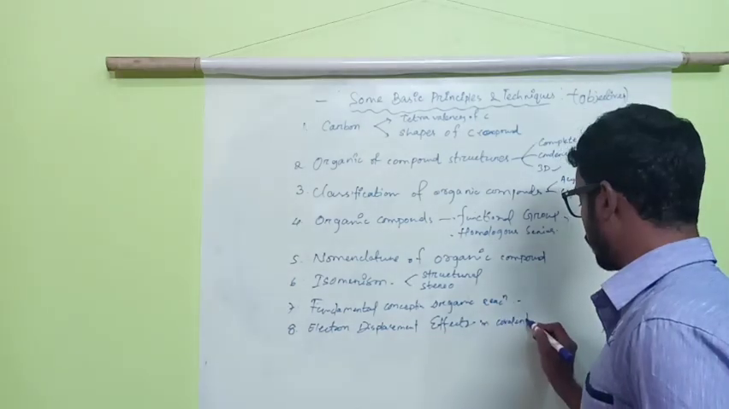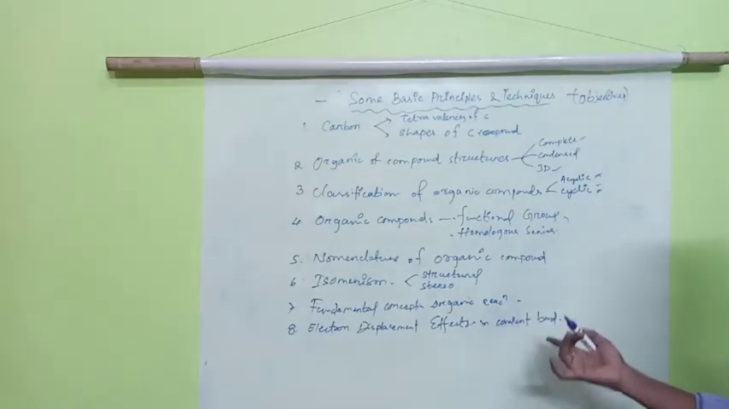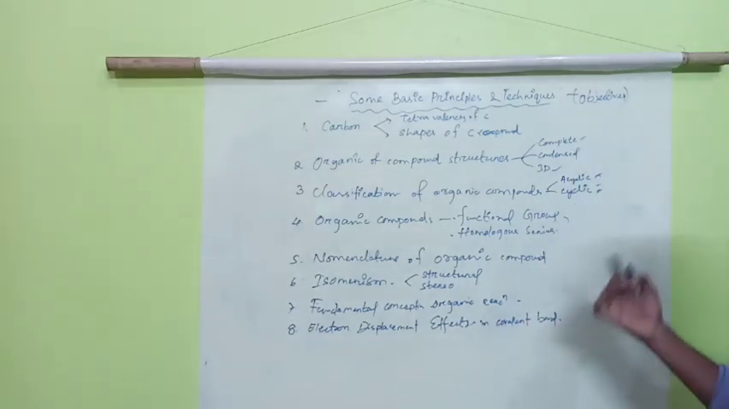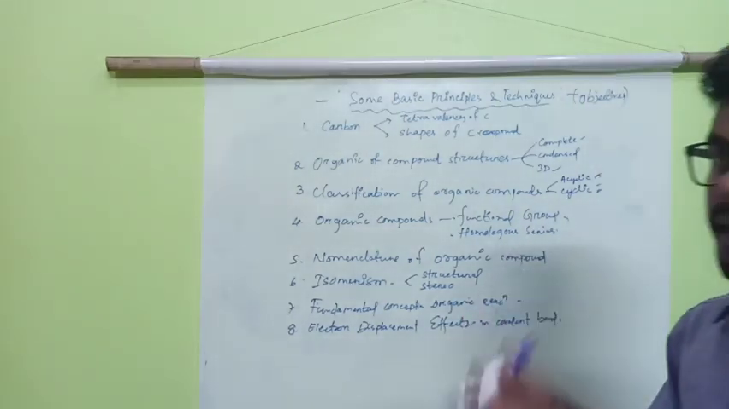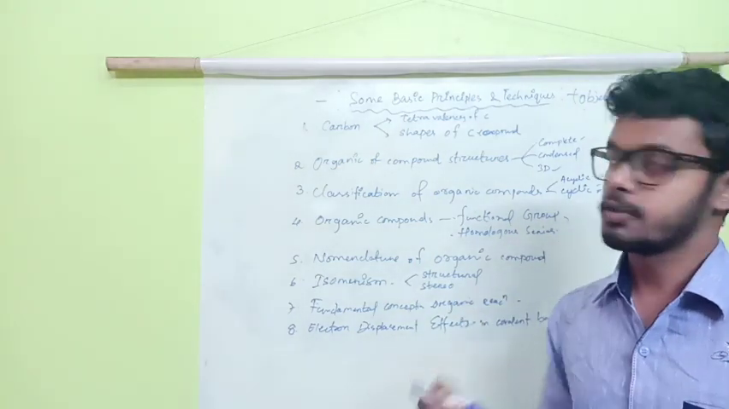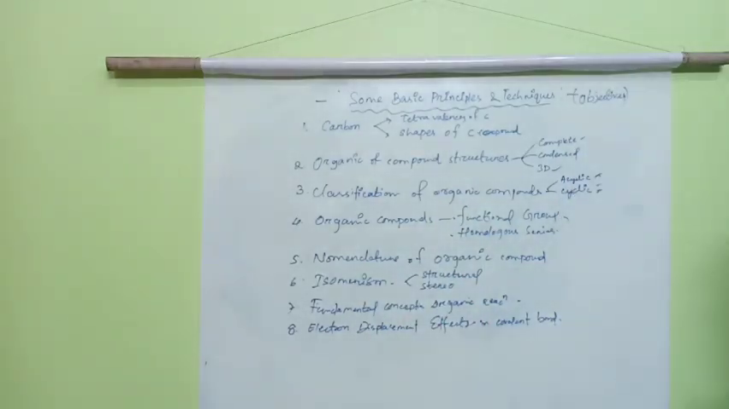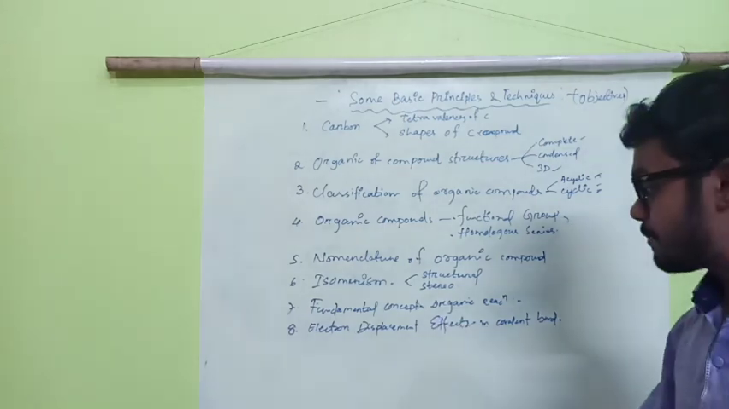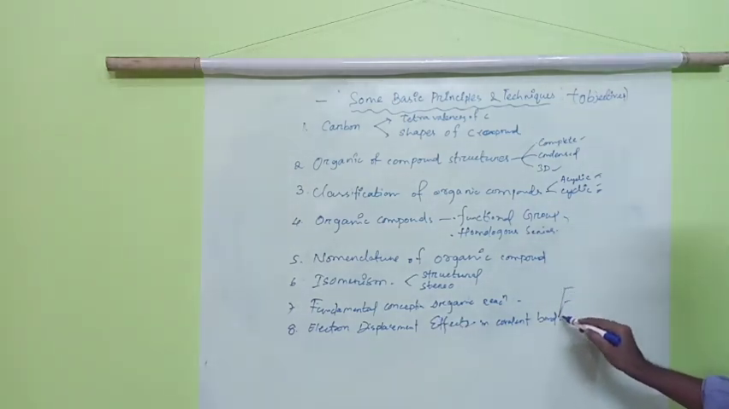The covalent bond we know already. What is a covalent bond? The bond that carbon compounds form is called a covalent bond. Why is it forming a covalent bond? That is also a part of this. I'll explain everything, be patient. In this electron displacement effect, there are several points we need to touch.